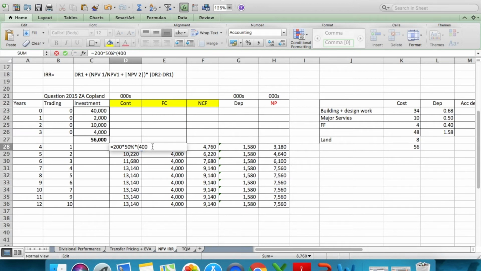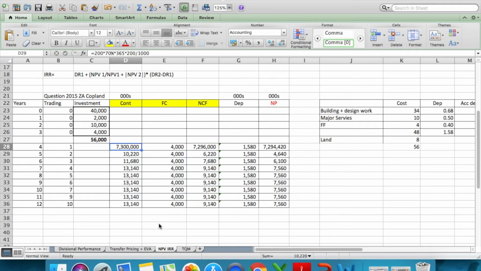In the brackets minus 200, because obviously it's a 50% variable cost. So if 400 is the revenue, 200 will be the variable cost. So your contribution per room is 200 in any case, but I've calculated it for you here into 365, which is the number of days, right?